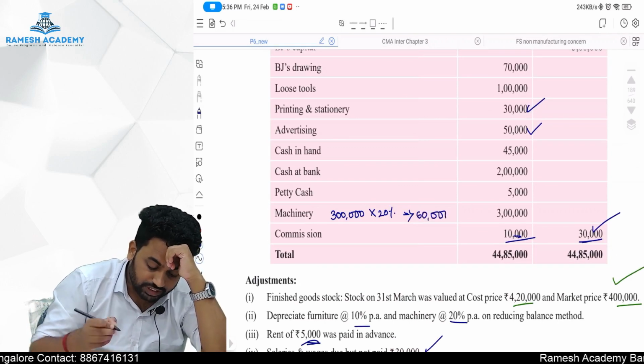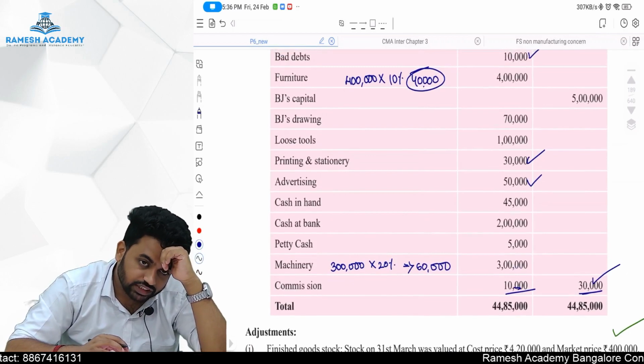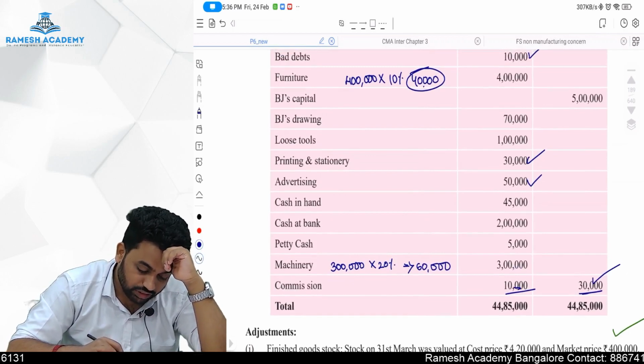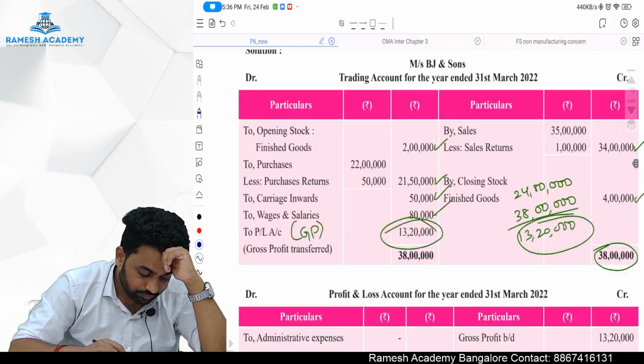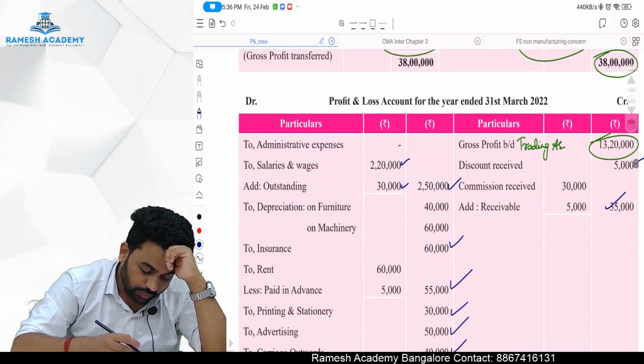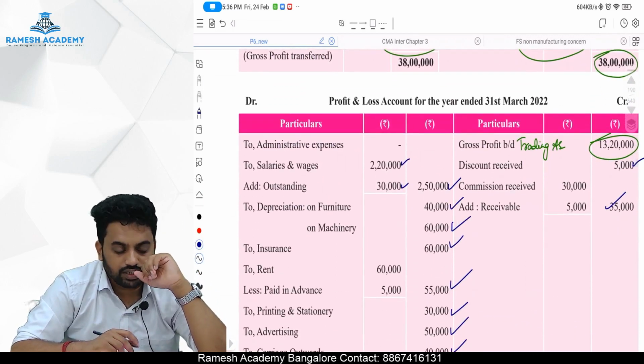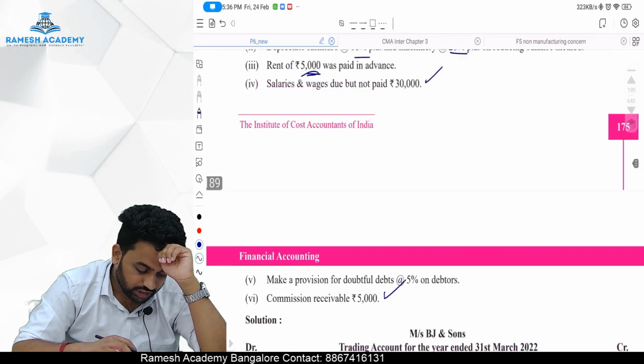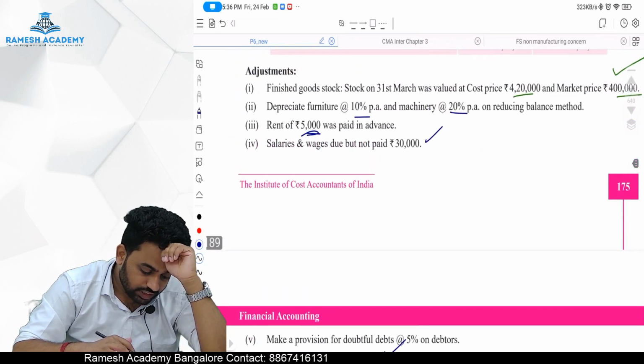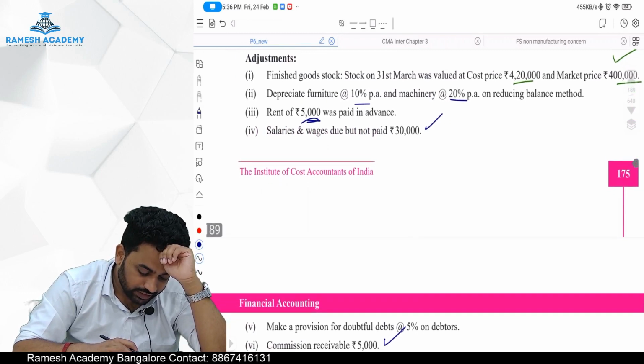So, to depreciation, furniture 40,000, machinery 60,000, which will come to 1 lakh rupees. Okay, done, sir. Depreciation is done, rent adjustment is done, salaries adjustment is done.